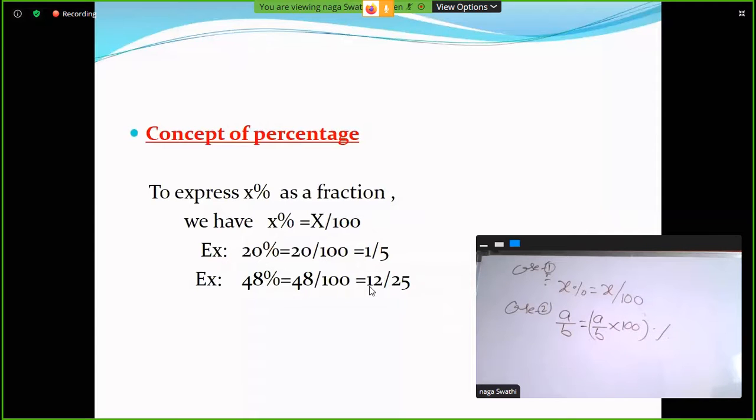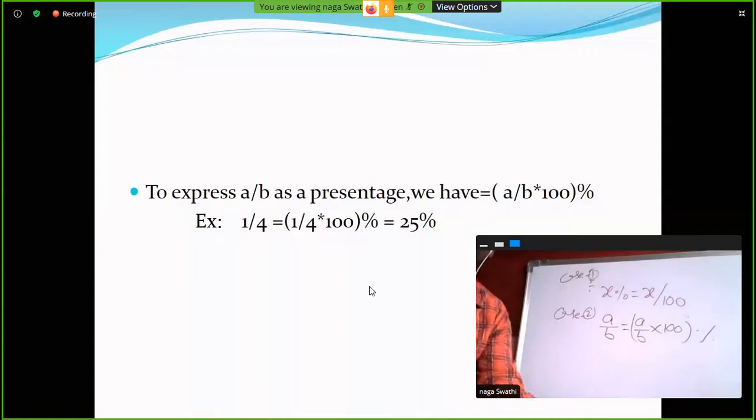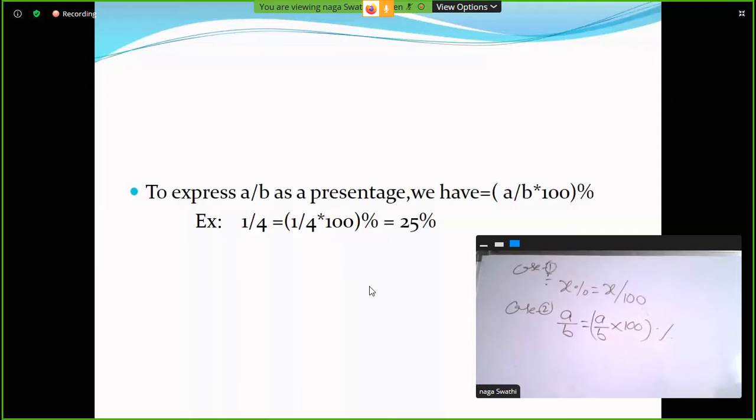Next, to express a by b as a percentage, we have a by b multiplied by 100. For example, 1 by 4 into 100 is equal to 25 percentage.